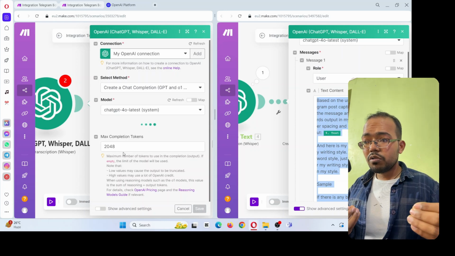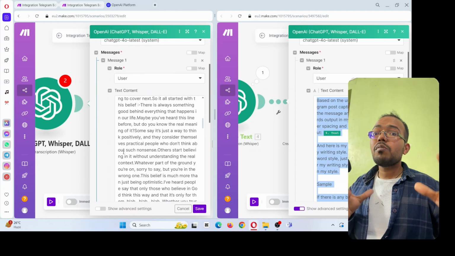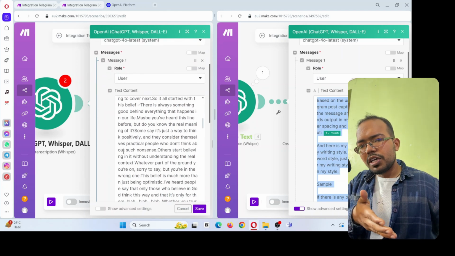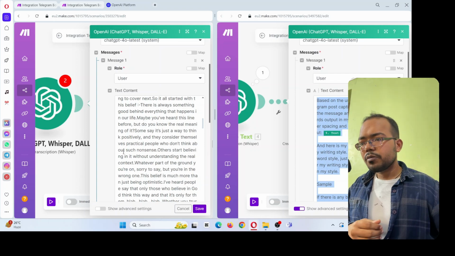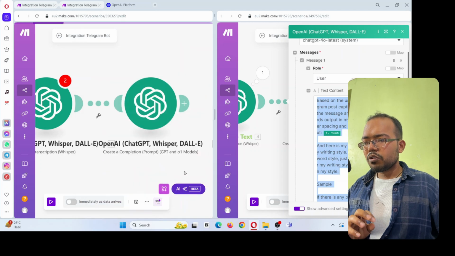You don't need too much more. So don't increase it until it's too much content you are giving to the AI and asking for a very big output. Okay, till that time it is fine. All right, so click on save.